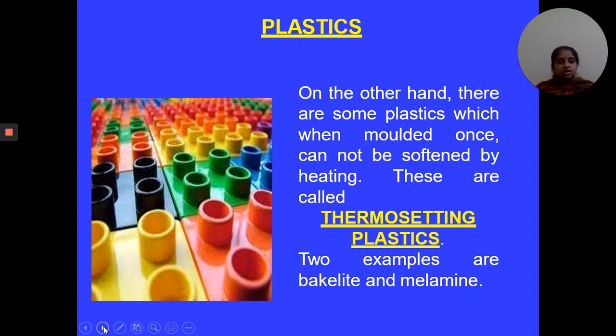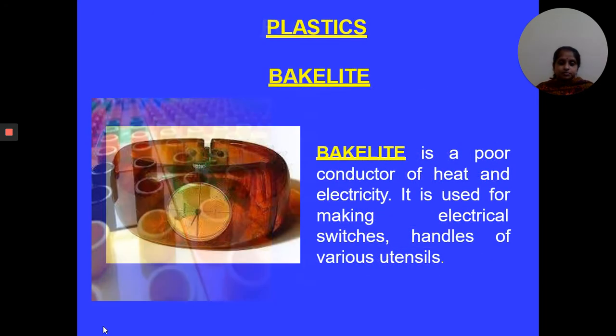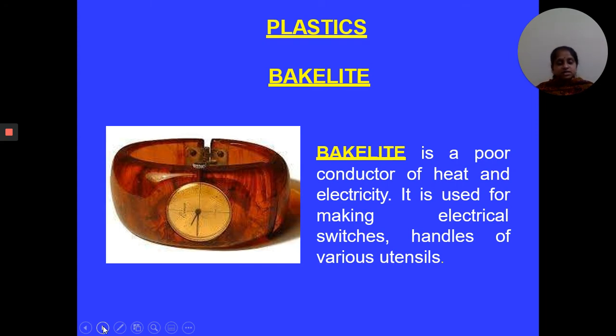On the other hand, there are some plastics which, when molded once, cannot be softened by heating and cannot be deformed. That type of plastic is known as thermosetting plastic. Examples of thermosetting plastics are bakelite and melamine. What is bakelite? Bakelite is a poor conductor of heat and electricity. That's why it is used for making electric switches and handles of various types of utensils.